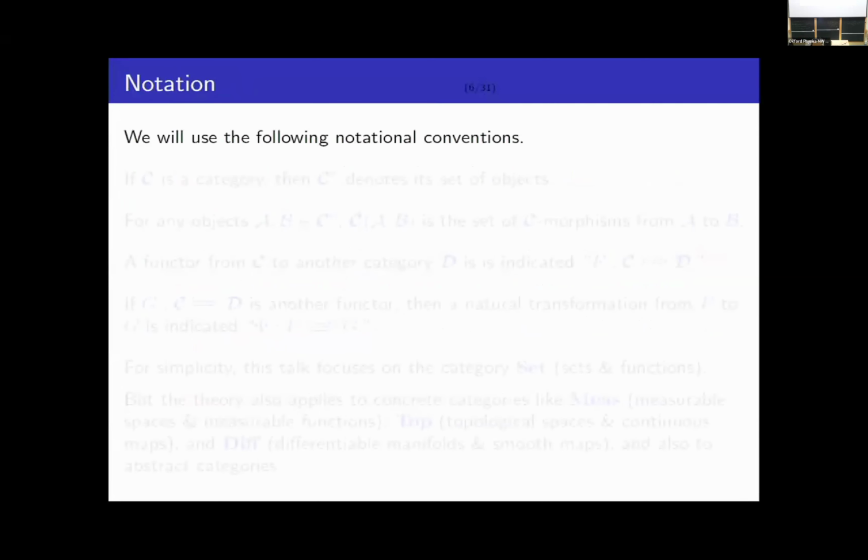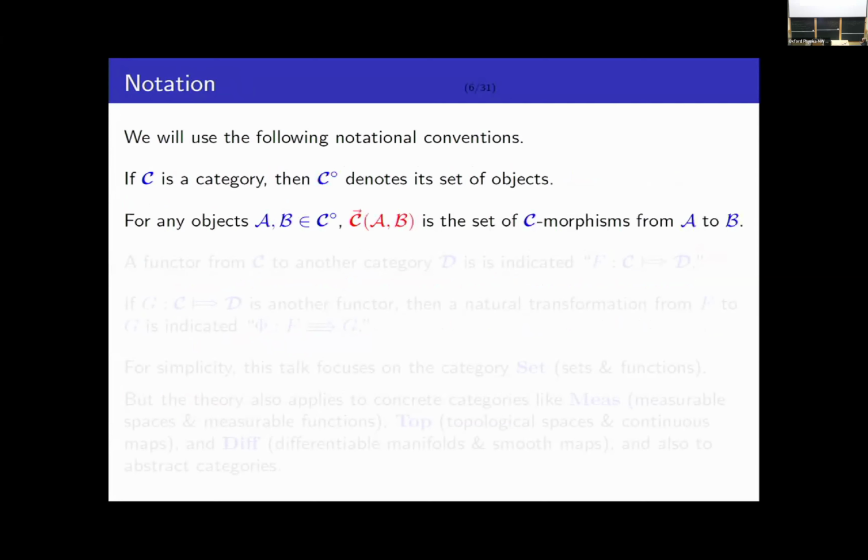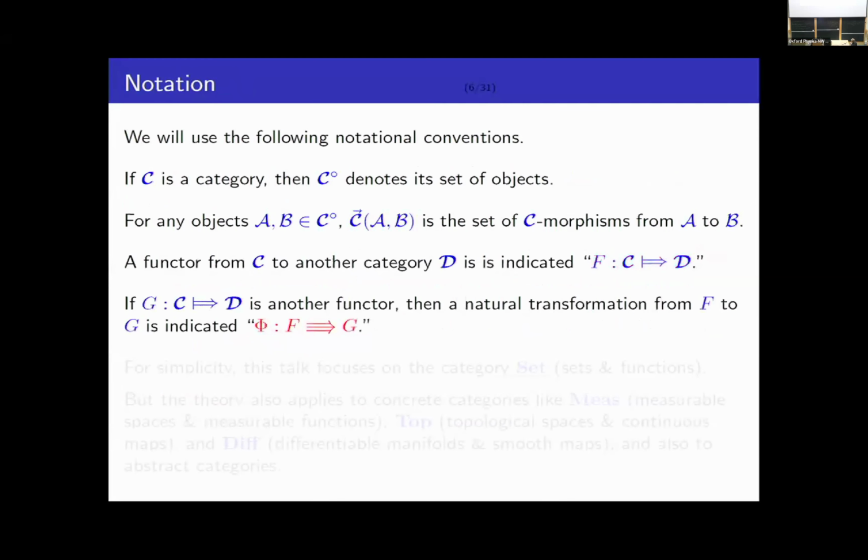So roughly speaking, by the way, I'm going to be using some notation. This is probably not totally standard notation, but I like it. I hope it makes sense to you. So for any category C, C with an O represents the set of objects in C. Given two objects A and B, C with the arrow over it, AB, is the set of morphisms. I'm going to represent functors using double arrows like this, and I'm going to represent natural transformations between functors with triple arrows like this.